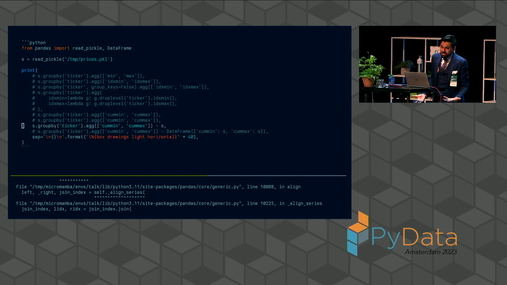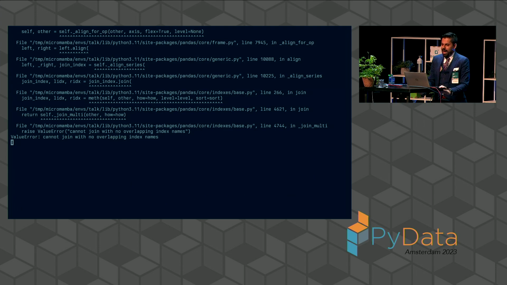Except, one of the unfortunate things about pandas is that it is very easy to use pandas without really knowing what we're doing and really knowing how index alignment works. And when we do that, we end up with these horrible tracebacks with error messages we can't make heads or tails of: cannot join with no overlapping index names.